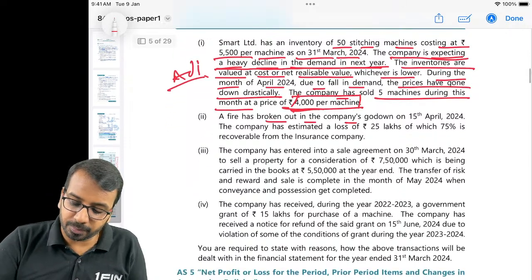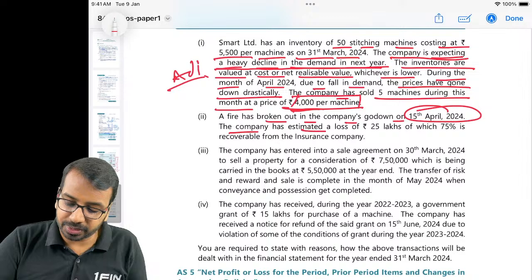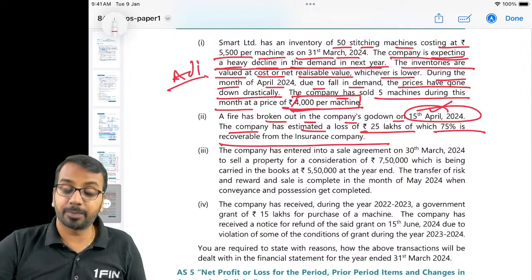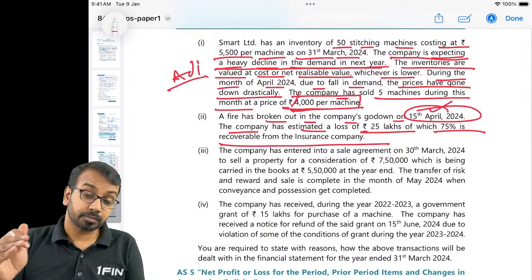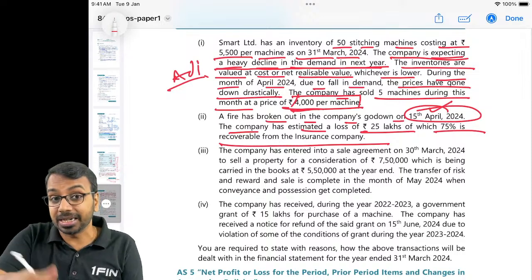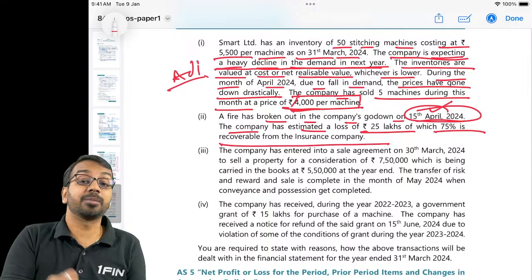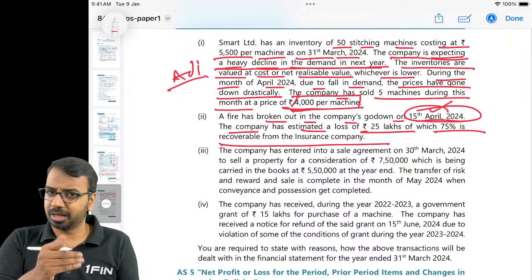Fire broke out in the company's godown on 15th April. The company estimated a loss of 25 lakhs, of which 75% is recoverable from the insurance company. So 15th April means it is not an adjusting event because the event itself has happened subsequently. Accordingly, if the going concern assumption is valid, nothing is required.